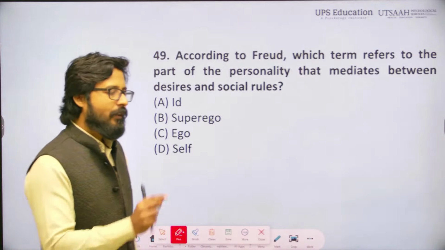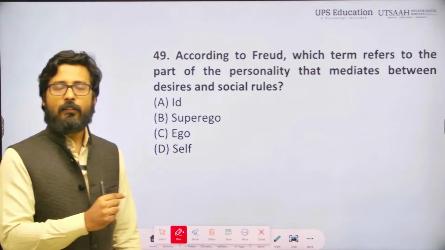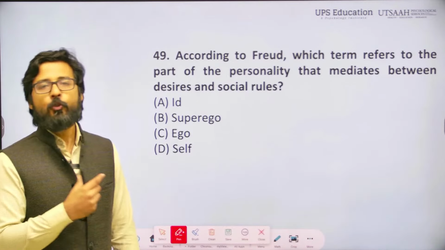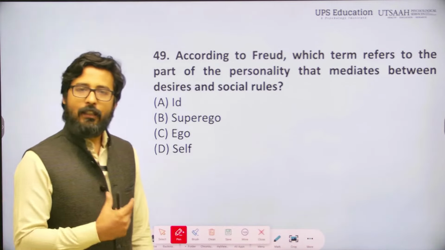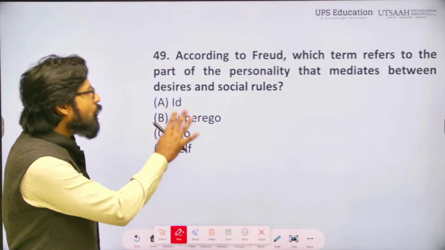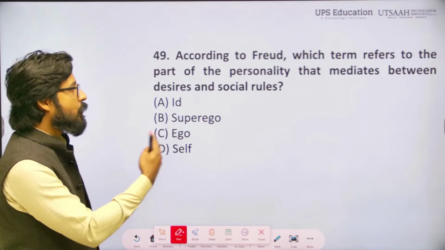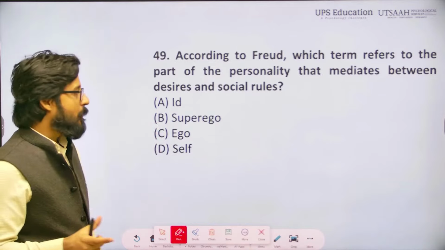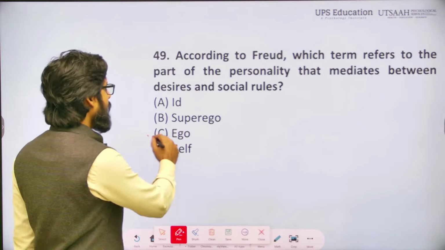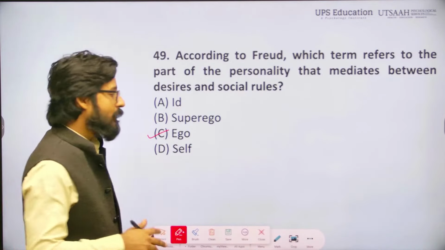We all are aware id works on the pleasure principle, superego works on ethical and social principle, and ego basically mediates between these two concepts, id and superego. So, the correct answer will be ego. Option C will be right.